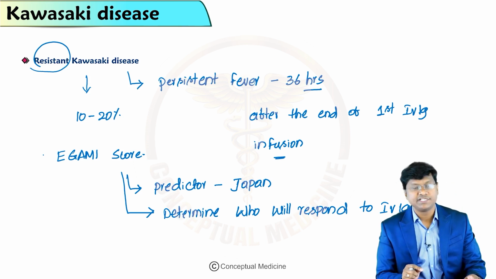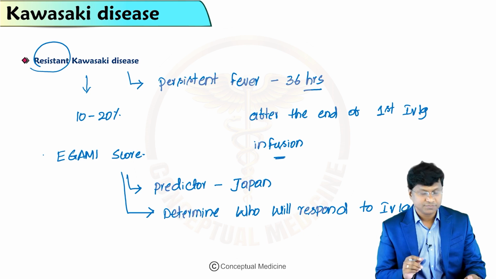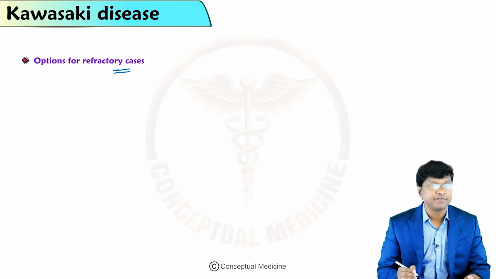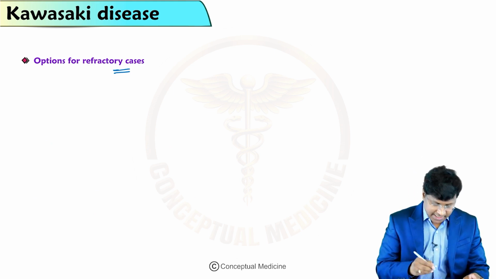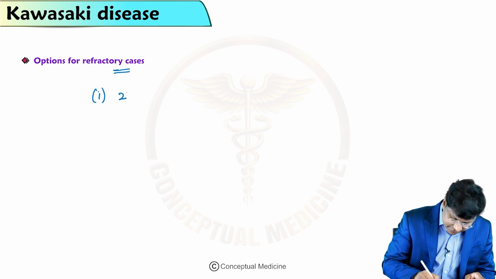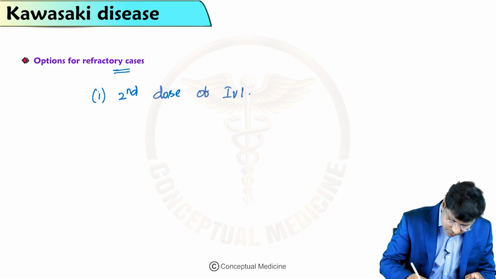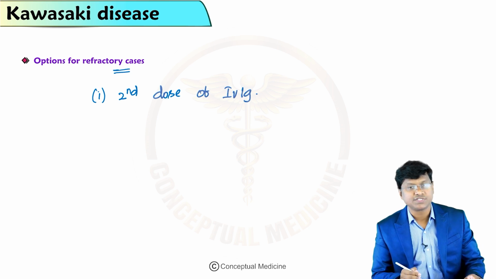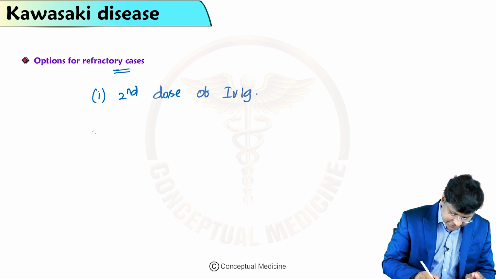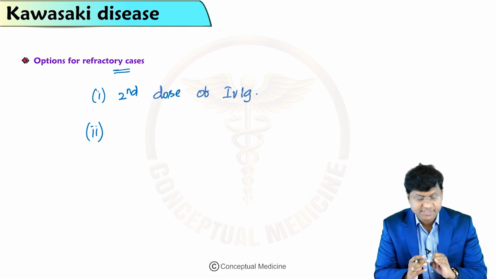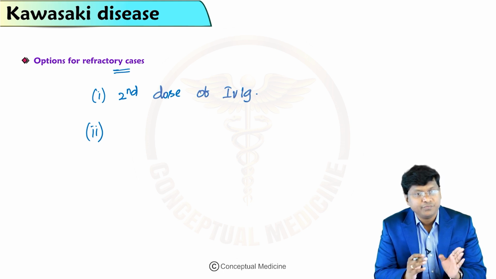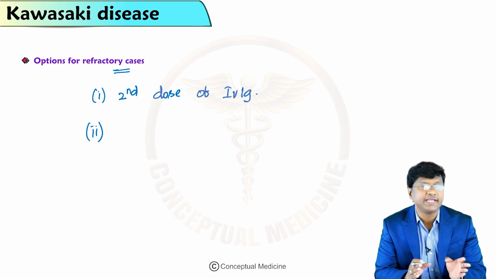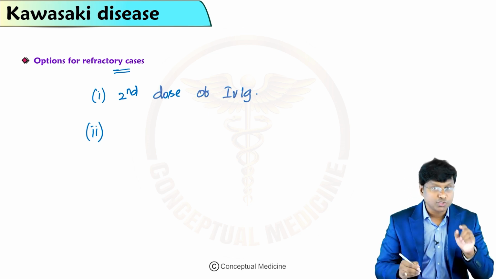Now, how do you treat this particular resistant Kawasaki disease? What are the options that we have for the refractory cases? We have multiple alternative drugs for the refractory cases. One option is that you can give a second dose of intravenous immunoglobulin, and the other option is high dose pulse corticosteroids over 3 days with or without a subsequent oral tapering course.